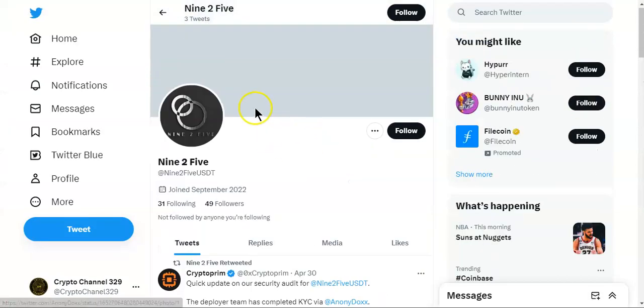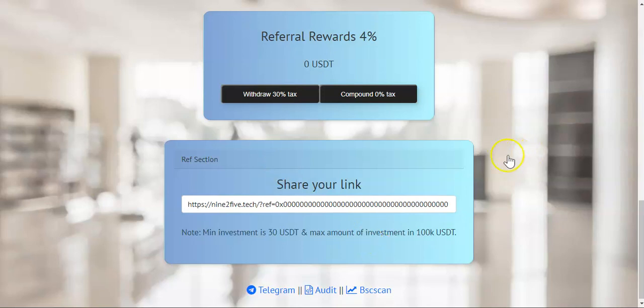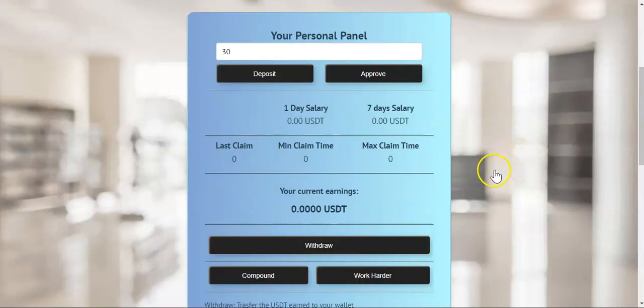And we got a Twitter page right here. The Twitter page has 31 following, actually 49 followers. Okay, guys, and essentially that's that. This is for you as an investor. It's very simple. All you got to do is come over here, deposit the amount that you want to deposit,